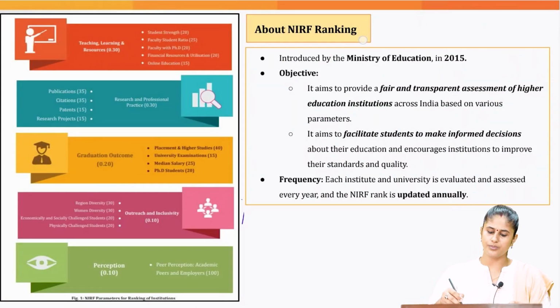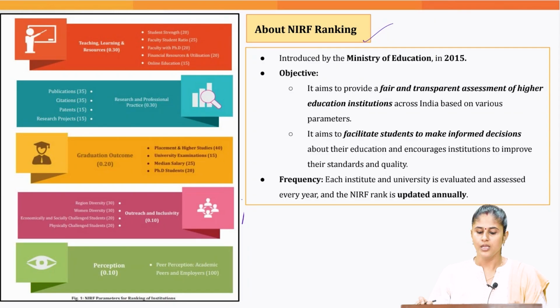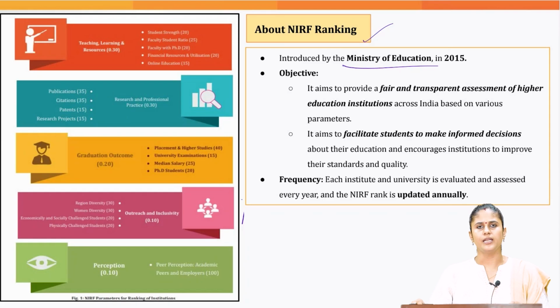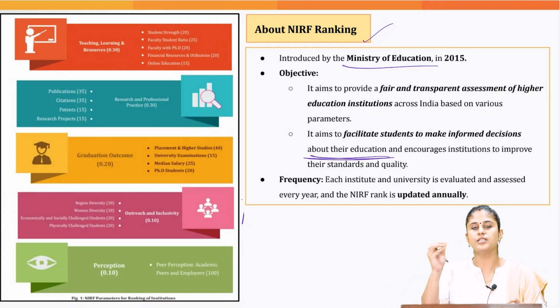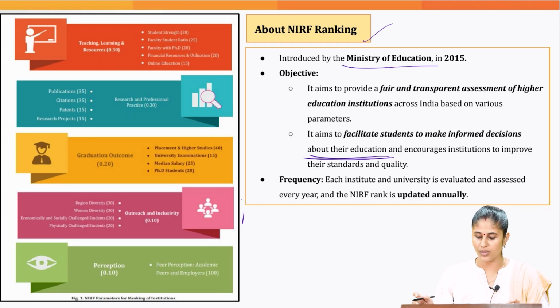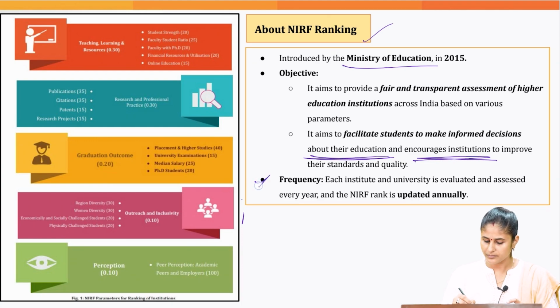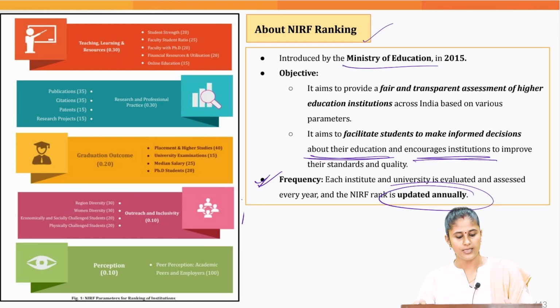Now, let's note down certain prelim pointers with regard to this ranking framework. This framework was introduced by the Ministry of Education way back in 2015, and its sole objective is to do a transparent assessment of the educational institutions in India based on certain parameters. Based on this assessment, students should be able to make an informed decision about which institution they should prefer for higher education. This would encourage the institutions to improve on these parameters. And when you talk about the frequency, it is updated on an annual basis. So every year this ranking is released.